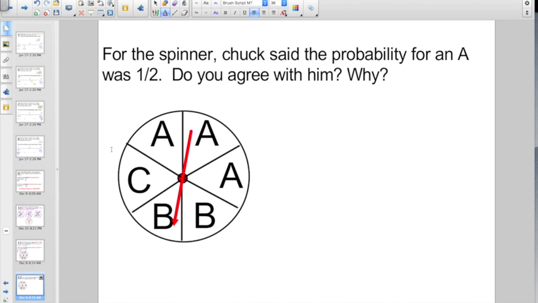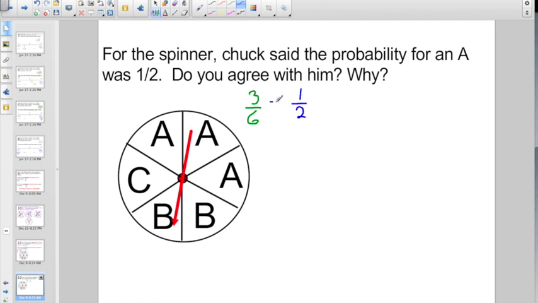That's what we just got done writing down there. But this guy Chuck is messing with the system. He says it's 1 out of 2. Do we actually agree with them that it's 1 out of 2, even though our teacher just got done saying it was 3 out of 6?